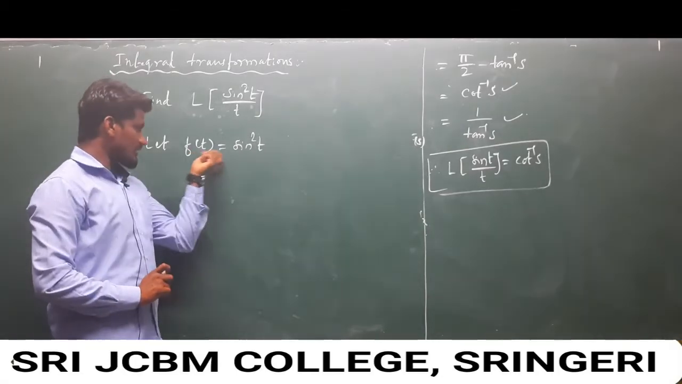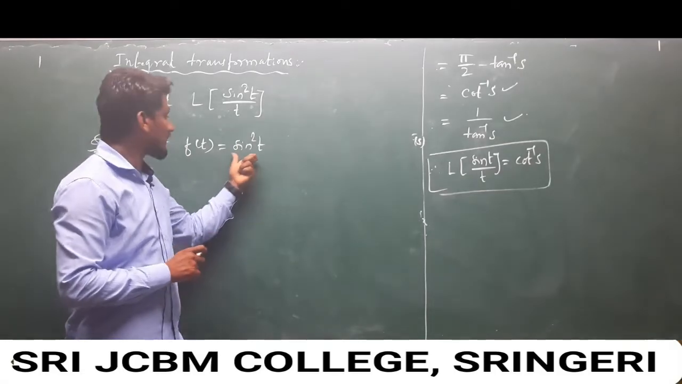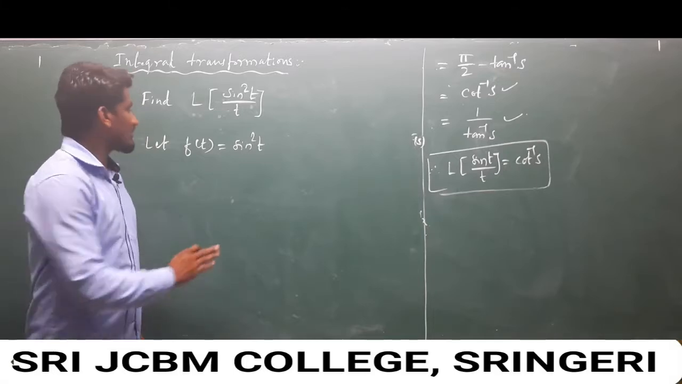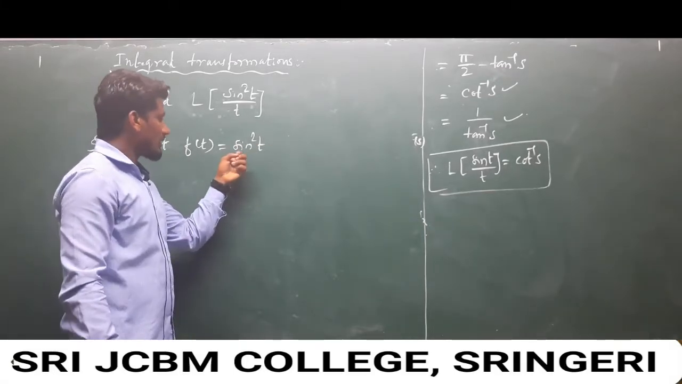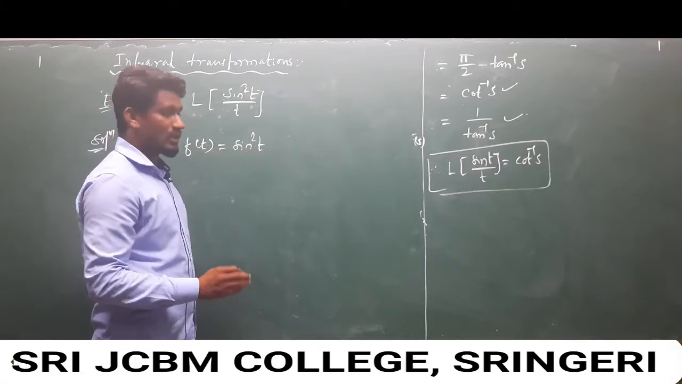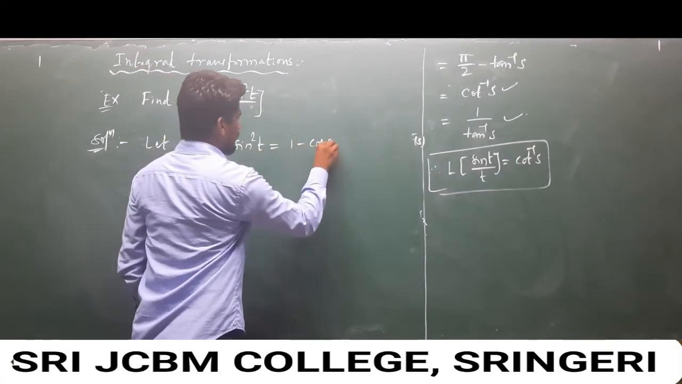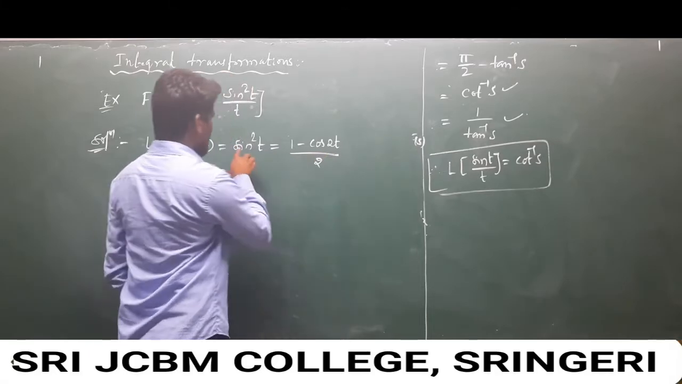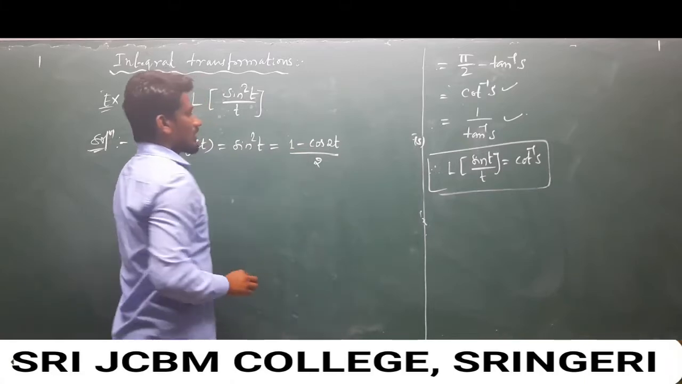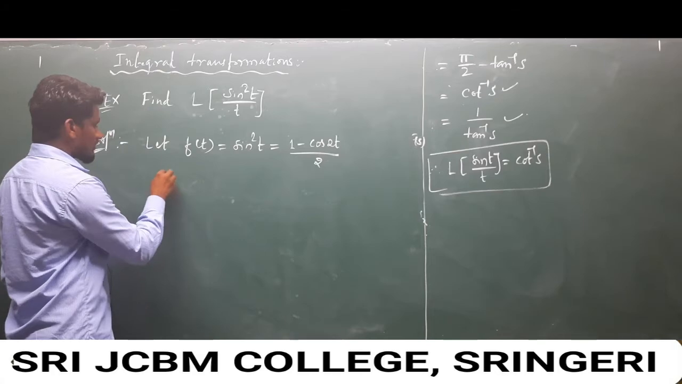Now observe here, this is our f of t, sin square t. If you apply the Laplace operator on both sides, we cannot get the answer for sin square t, because we don't have a standard signal for sin square t. For that purpose we have to simplify it with the simplest trigonometric formula, and that is sin square t equals 1 minus cos of 2t over 2. So now apply the Laplace operator on both sides.